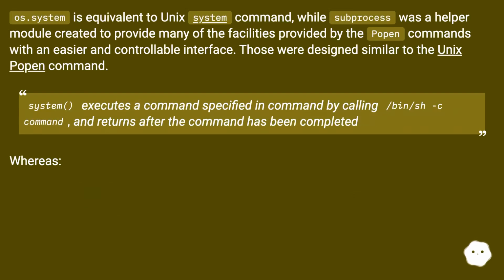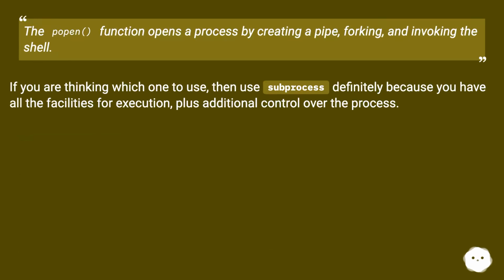os.system is equivalent to the Unix system command, while subprocess was a helper module created to provide many of the facilities provided by the Popen commands with an easier and more controllable interface. Those were designed similar to the Unix popen command. system executes a command specified in command by calling /bin/sh -c command and returns after the command has been completed. Whereas the popen function opens a process by creating a pipe, forking, and invoking the shell.